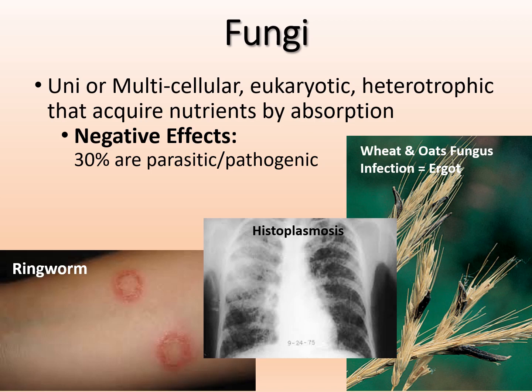Histoplasmosis affects our lungs, and that's a fungus as well. There's also a wheat or oat fungus called ergot, which we can ingest, or cattle can ingest, and it causes hallucinations and delirium. You can get this infection from this fungus growing on wheat.